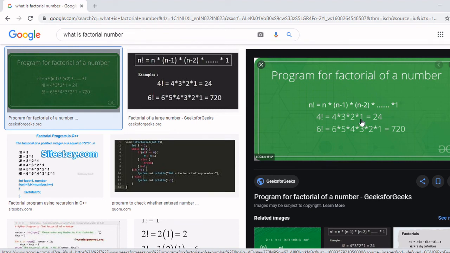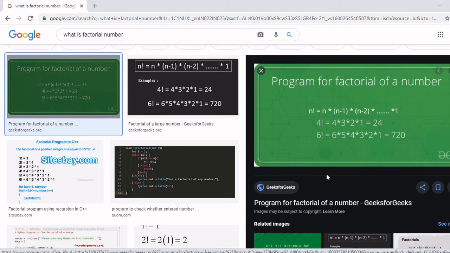So it's basically till 1. Till 1 you keep continuing it. 4 into 3 into 2 into 1. Anyways, as I've told in the definition, it's only positive integers, so minus 1 will not be counted. So you keep subtracting and multiplying up till 1. Okay, so now I'll assume that you have understood what factorial is.